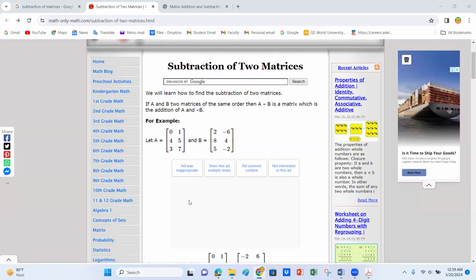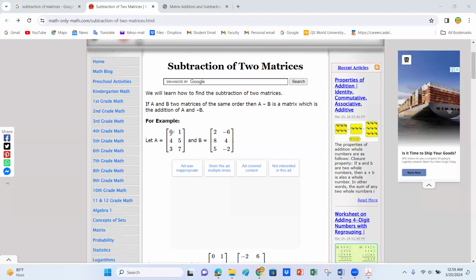Okay, now we are discussing the topic of the subtraction of two matrices. First of all, one thing which is very important for the subtraction of matrices is that their order should be the same. Order means that matrices A and B have the same number of rows and the same number of columns. For example,